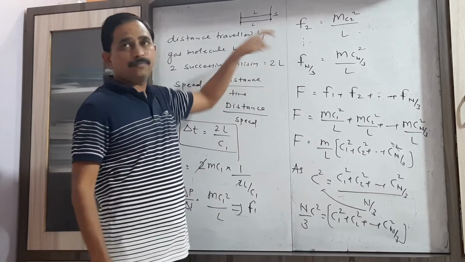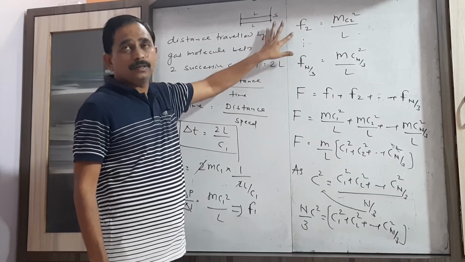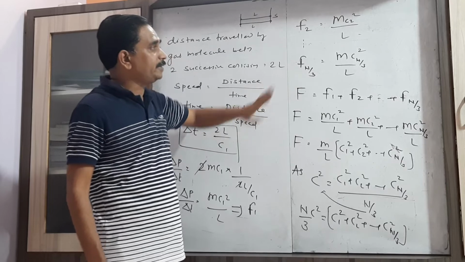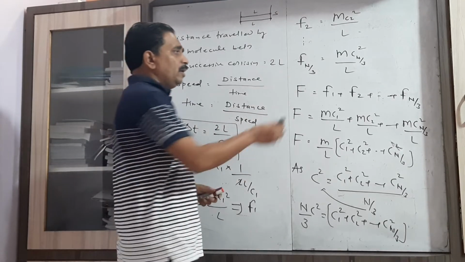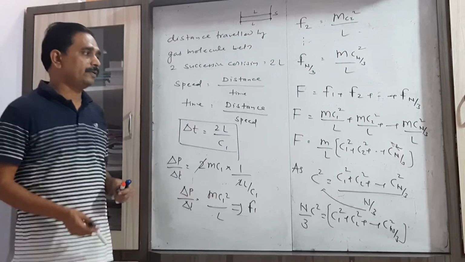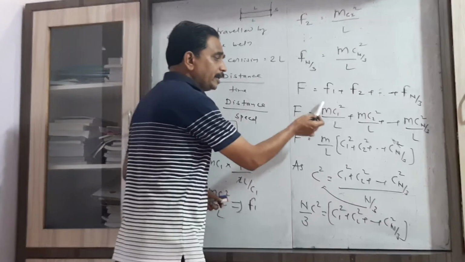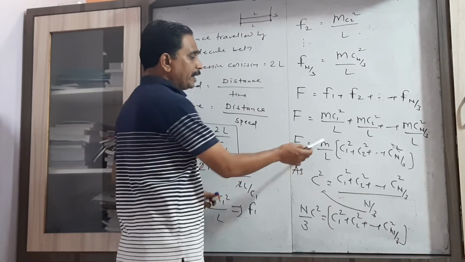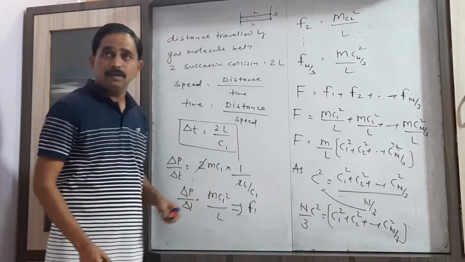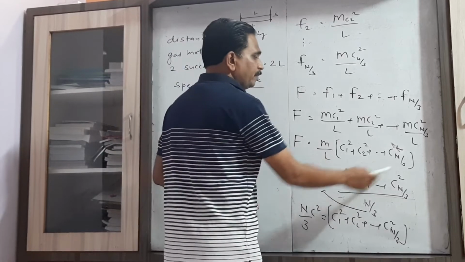Similarly, we write the force exerted by the second molecule, and so on up to the force exerted by the last gas molecule, that is n by 3. Now add the force exerted by all these individual gas molecules. Considering all these values and making m by L common, we have to find the value of the terms present in the bracket.